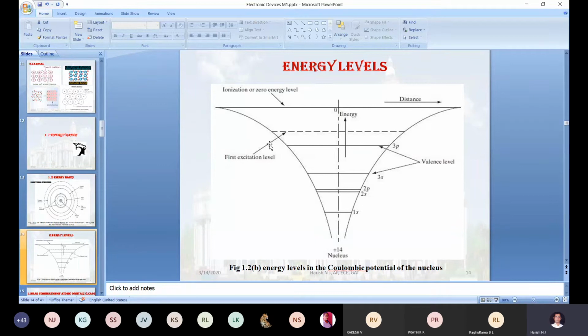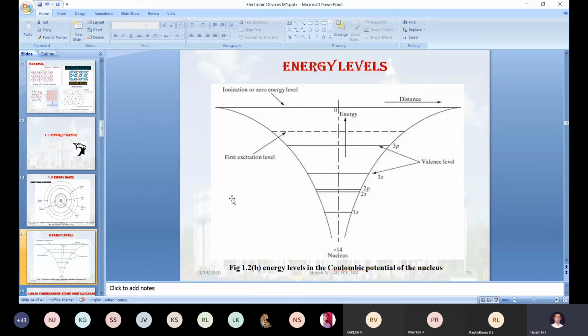Now you can see the energy levels. The 2s orbital electron has a higher energy compared to the 1s orbital electrons. The same way, if you move upward from the nucleus, the electron energy goes on increasing.